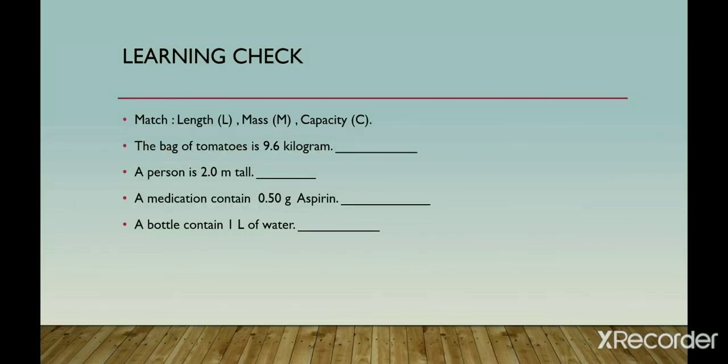Student, this is the learning check. Match. Write L for length, M for mass, and C for capacity. A bag of tomatoes is 9.6 kilogram. Is it length, mass or capacity? A person is 2.0 meter tall. A medication contains 0.50 gram of aspirin, and a bottle contains 1 liter of water. According to your understanding, write down L, M or C.